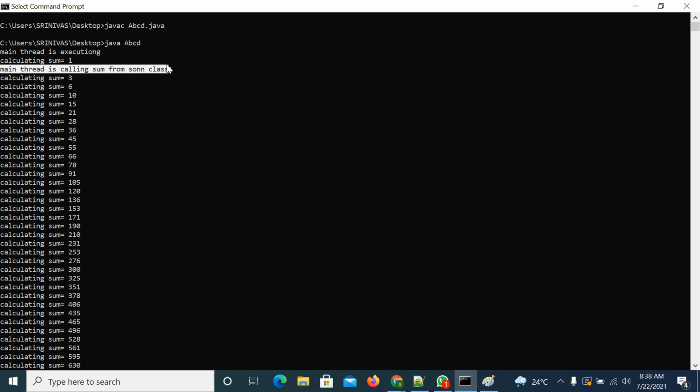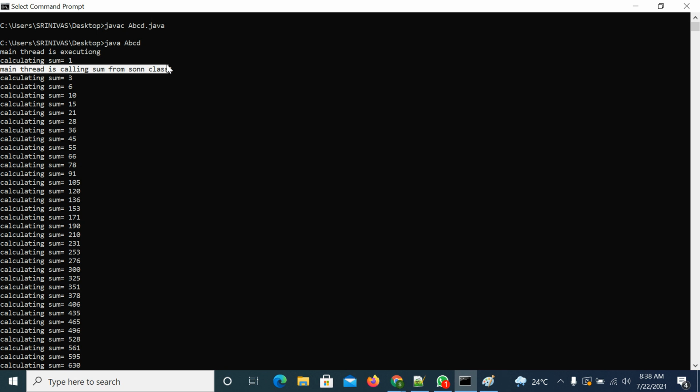So this communication must happen through the wait and notifyAll methods. If you are not calling them like this, you will get this irregular output. Why? Because the main thread is already completing its task, and by that time the child thread has not completed. So first you need to inform the child thread: until you complete the task, I will be in waiting state. Once you are done with the task, please intimate me.